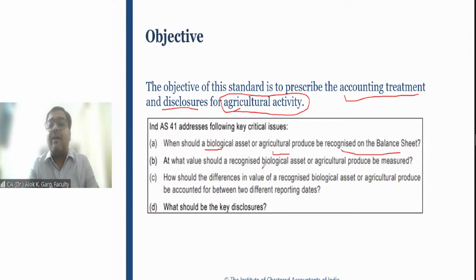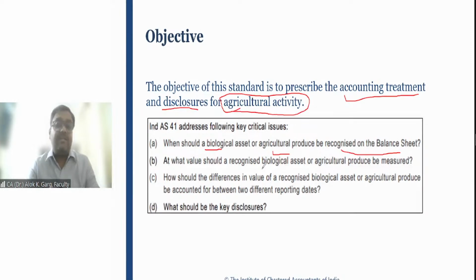Sir, I need to recognize this biological asset. Sir, I am a company which is into the trading of milk, like Amul. You must have heard about Amul, Mother Dairy, Parag Milk, right? These are the big companies. So these companies are dealing in the manufacturing and trading of milk, right?